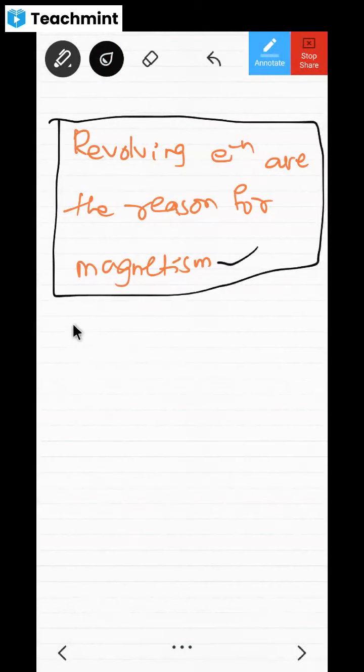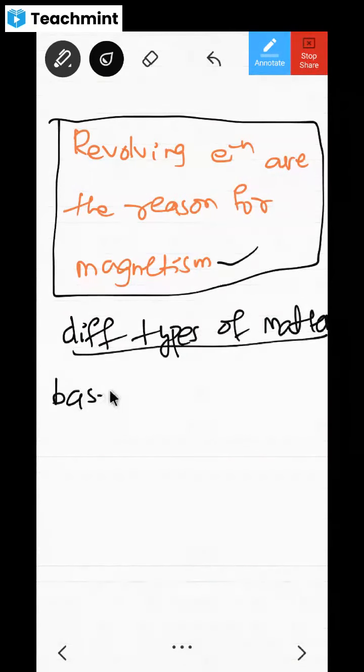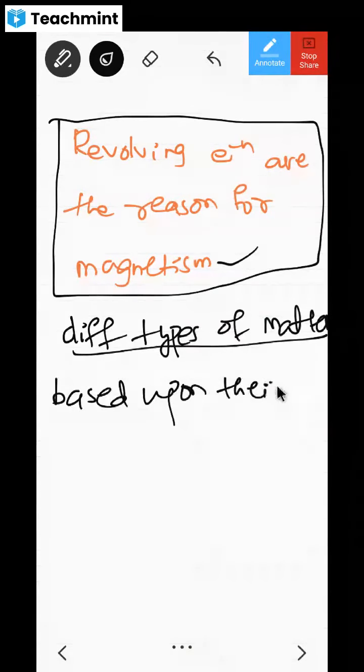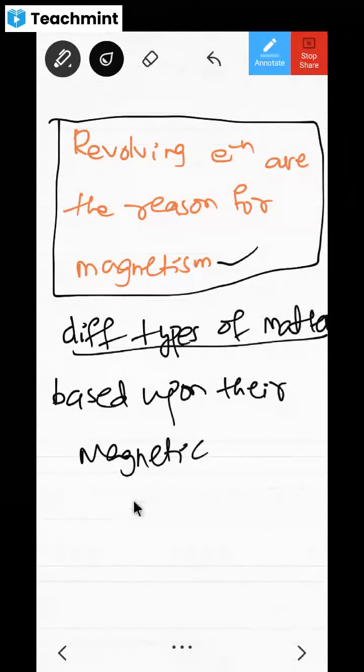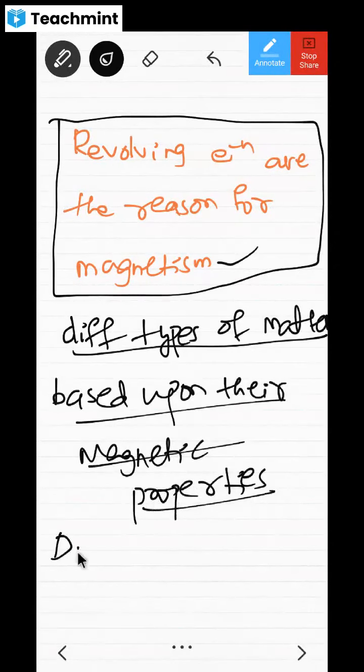Now, there are different types of materials, different types of matter. You may say solid, liquid, and gas also, but here we mean different types of matter based upon their magnetic properties. Based upon those magnetic properties you need to divide them. So now, I told you initially, there are three types of materials.